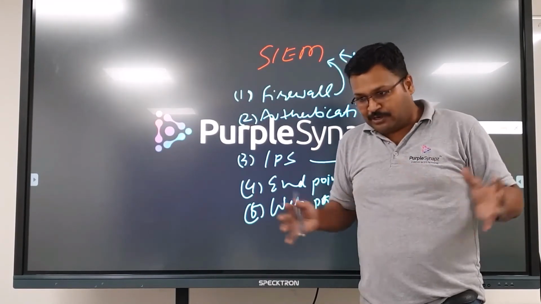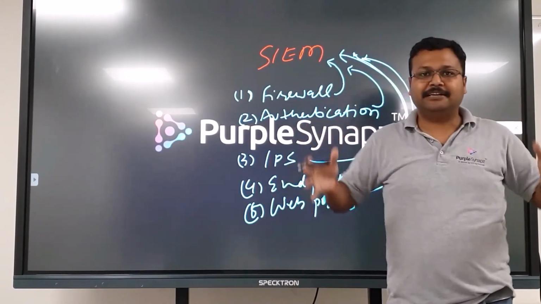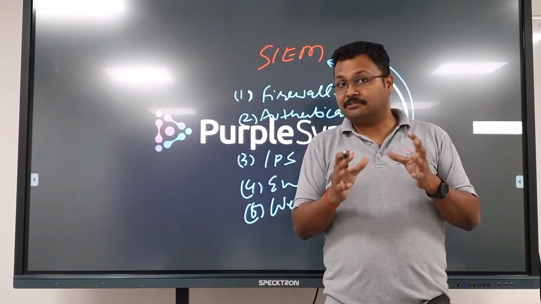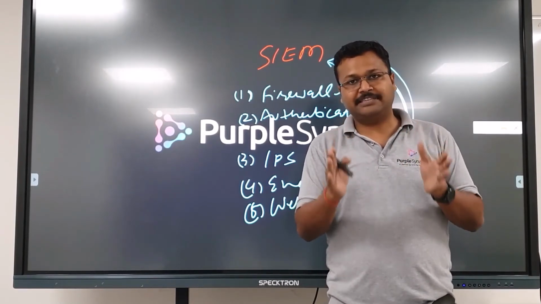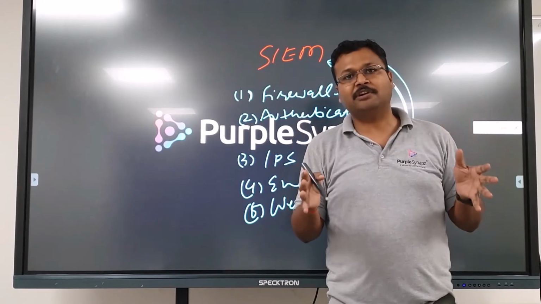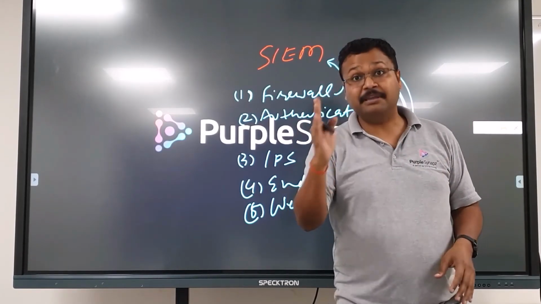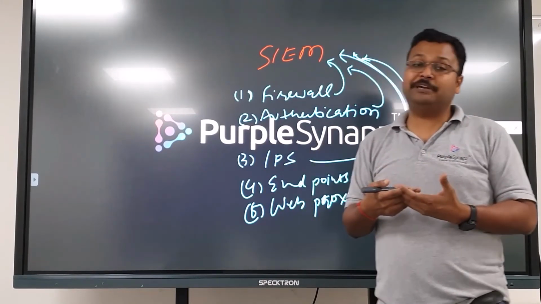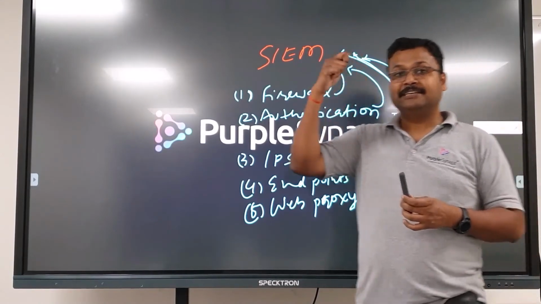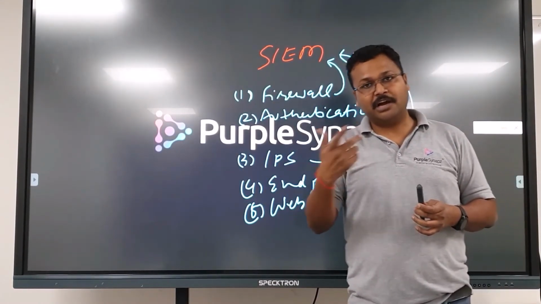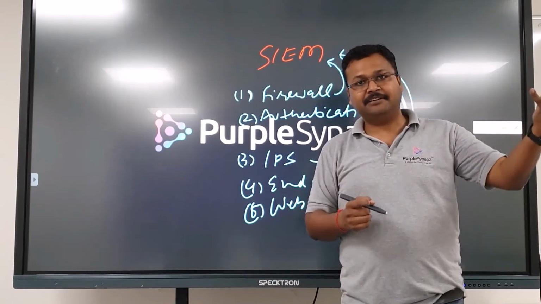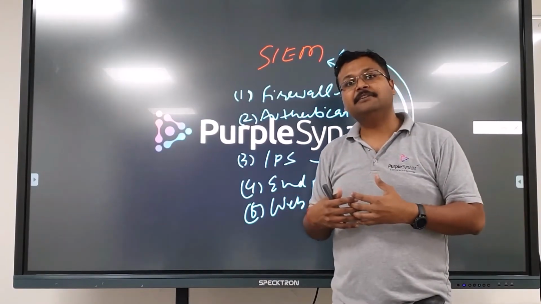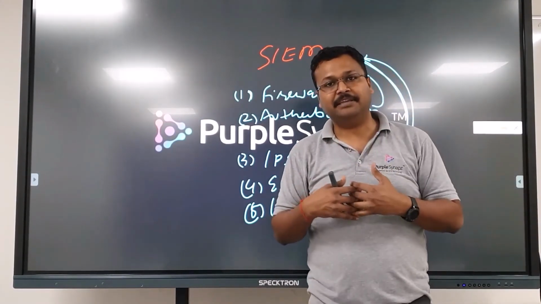Fifth was when the blue team has completely packed things so tightly that it is very, very difficult for the malicious user to get inside your network. So then they will try to use the most sophisticated and most used tool in any organization, which is email. So when somebody sends an email, you have to open it up and check what is inside it. Correct? There is no tool which will automatically be able to prevent that, because you cannot restrict. Somebody cannot send me a mail from Gmail or Yahoo, or for that matter any vendor, because there could be business transactions happening. So the way you cannot control who can access my website, similarly you cannot control who can send me an email.